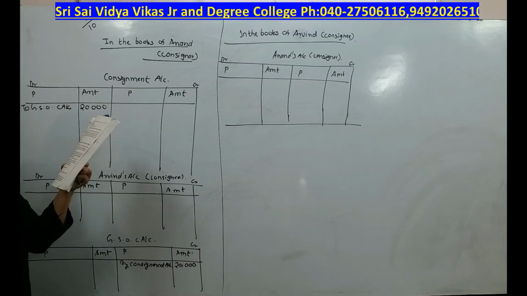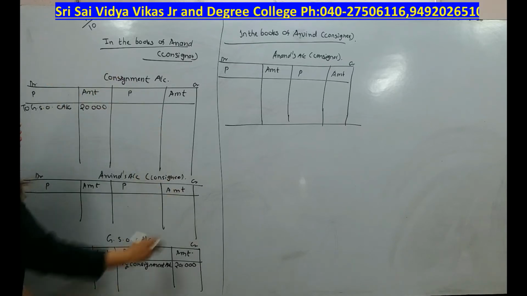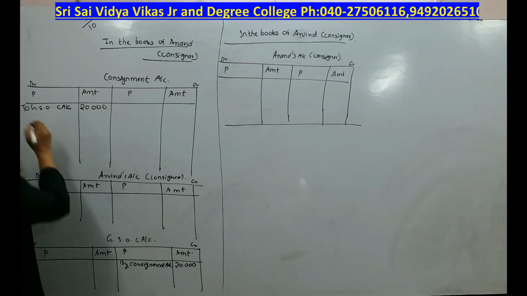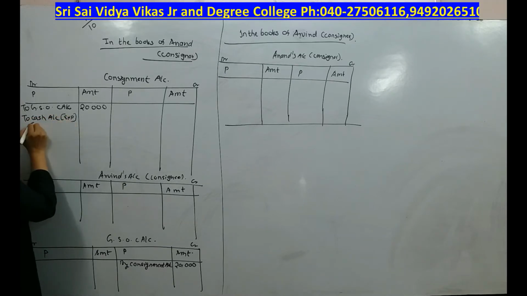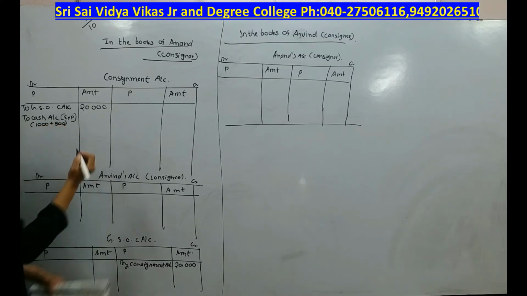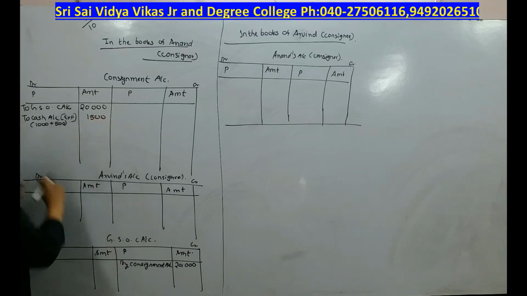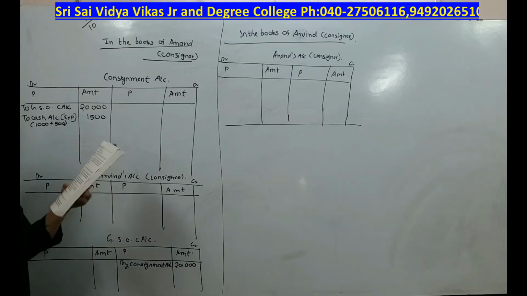What they are saying is Anand spent 1,000 on transport and 500 on insurance. Whose book is it? Anand's book. So in Anand's book, Anand's name won't come. So here I will write to cash account, in bracket expenses. What are those? 1000 for transport and 500 for insurance, right? So altogether 1500. Are we preparing cash account anywhere? No. So simultaneous effect will not appear.